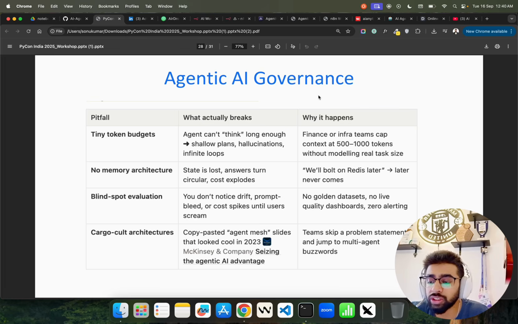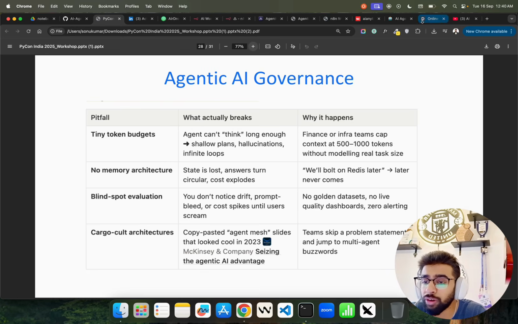Blind spot evaluation: you don't notice drift. Even agents drift, guys. They start hallucinating. Trust me, when the context becomes wider, because context is a tricky game. So you have to look at prompt bleeding, notice drift, and cost spikes before users scream. So that is important. No golden datasets, no live quality dashboards, zero alerting.